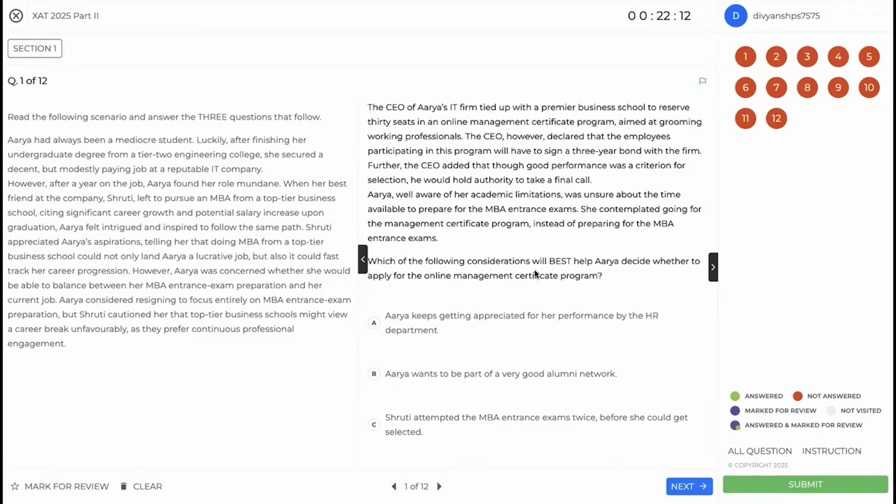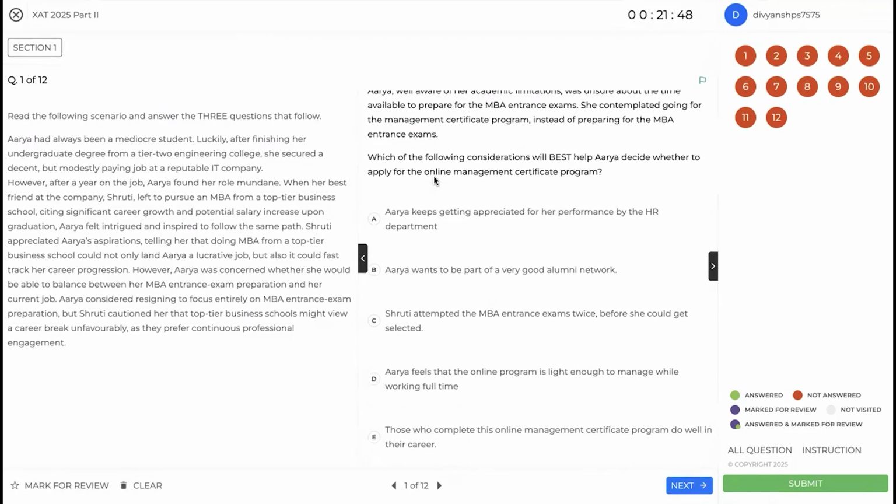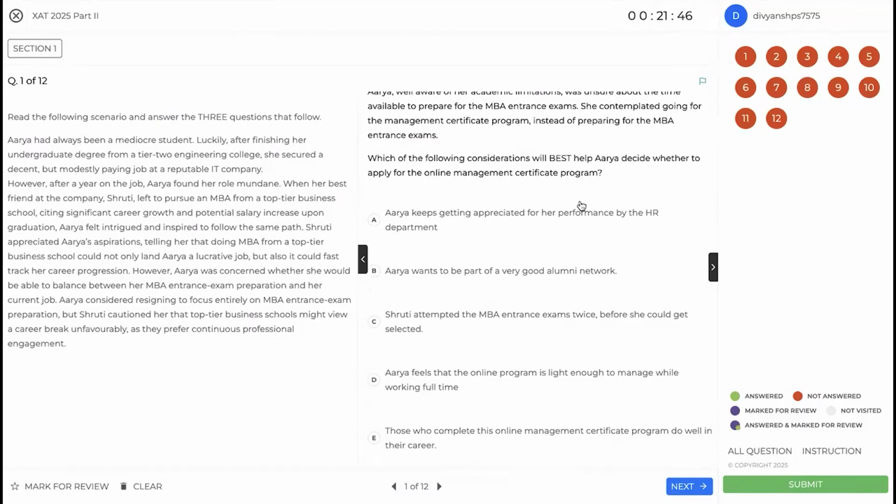Which of the following considerations will best help Arya decide whether to apply for the online management certificate program? Let's see. So the core problem statement here is that Arya is feeling stuck at her job and she wants to fast track her career, and basically she wants significant career growth and a potential salary increase. So these are the two things that we want, and if they can be achieved in this particular proposition, then why not?